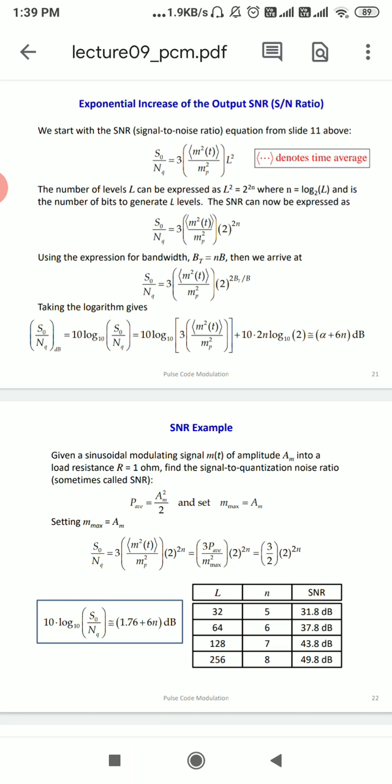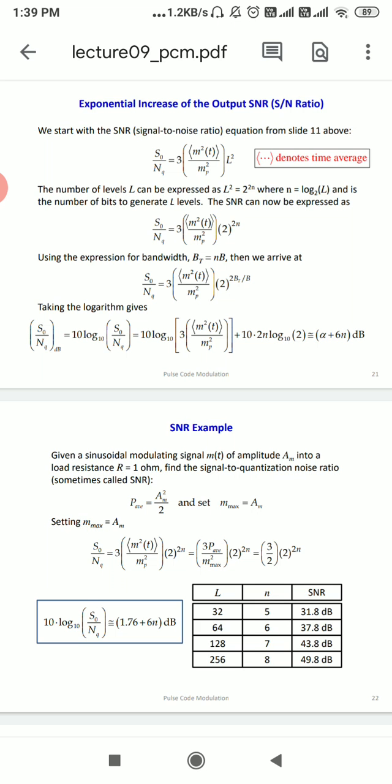The number of bits required for encoding the sample depends on the number of quantization levels. If the quantization level is L, the number of required bits is V. So L equals 2 raised to V, or V equals log 2 of L. You will need these equations to solve numericals.